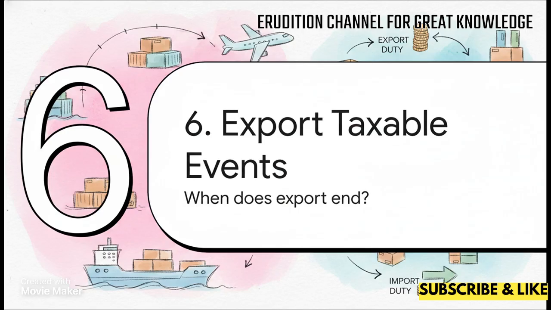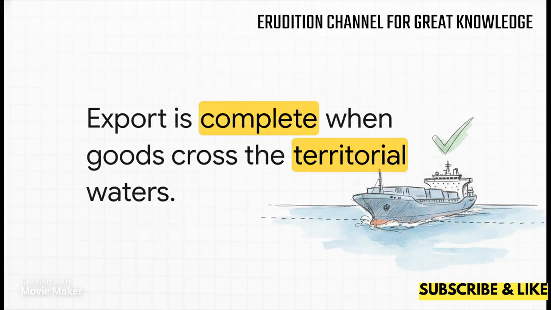Section 6. Taxable events for exports. Finally, let's flip it and look at goods leaving the country. Unlike that drawn-out import process, exports are totally different. The export of goods is complete the exact moment they cross out of the territorial waters. That's the definitive line. Once that invisible maritime border is crossed, the export is legally complete.